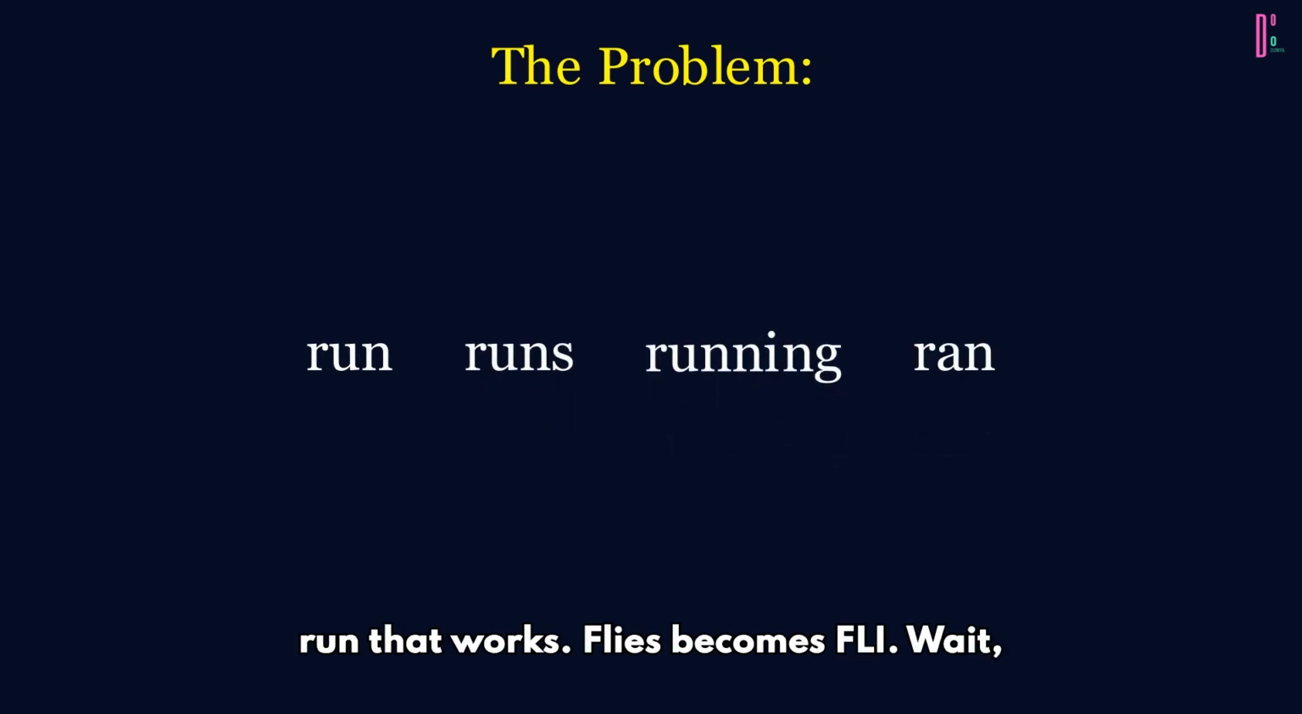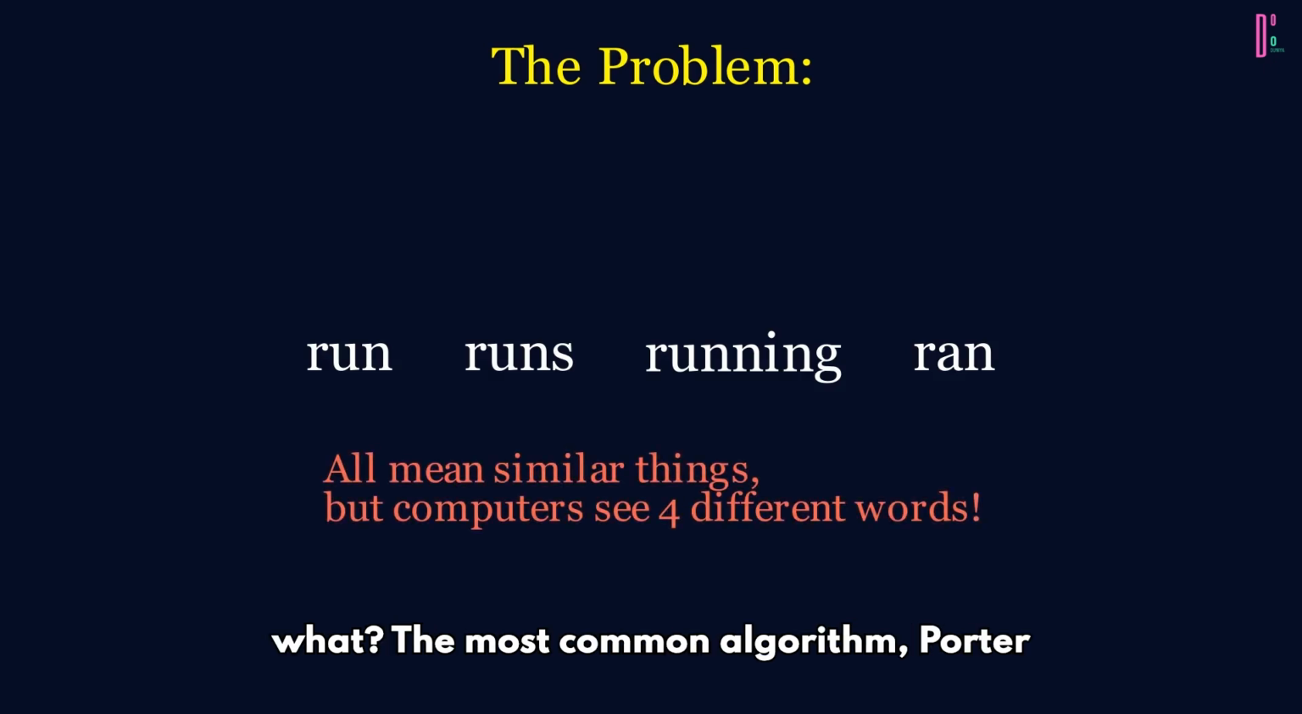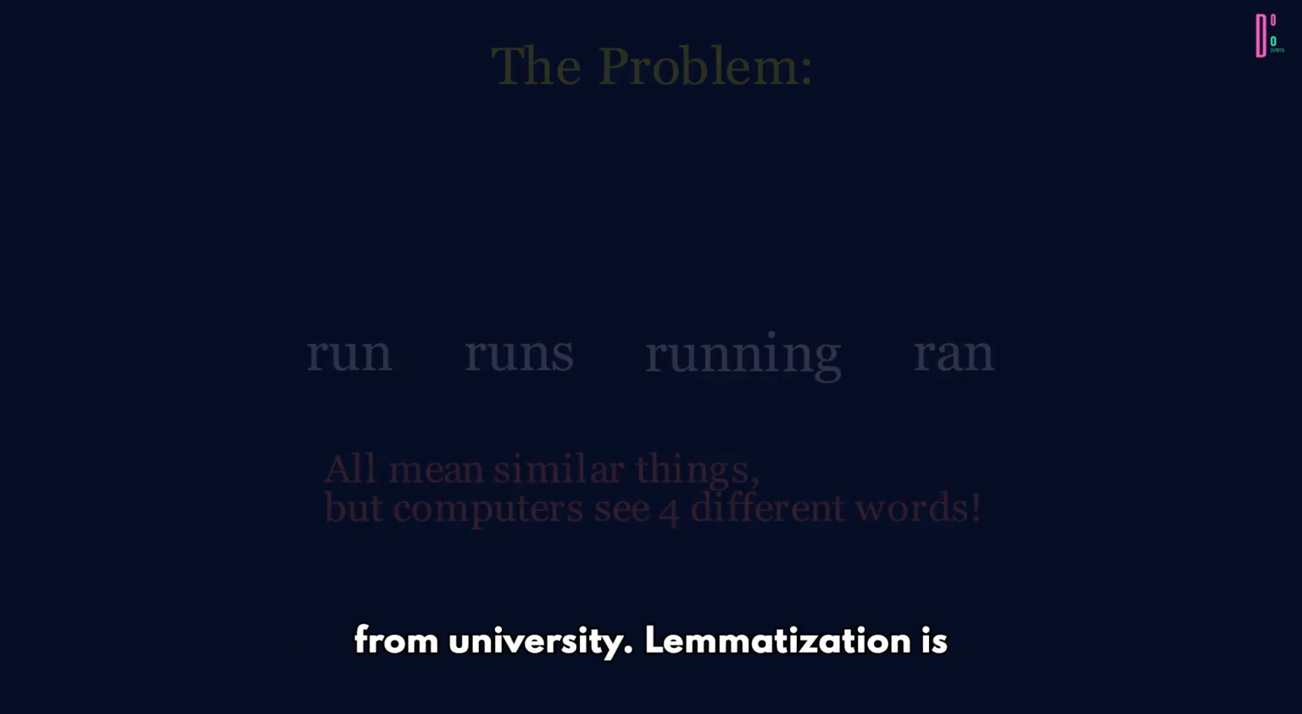"Running" becomes "run." That works. "Flies" becomes "fli." Wait, what? The most common algorithm, the Porter Stemmer, uses brute force chopping. Fast, but you get nonsense stems like "univers" from "university."